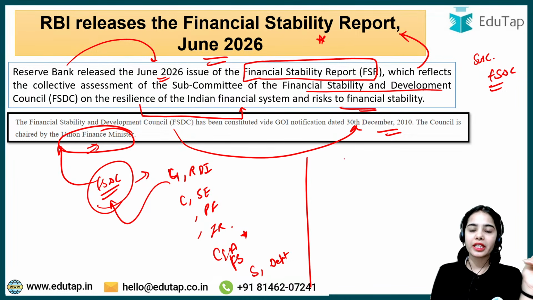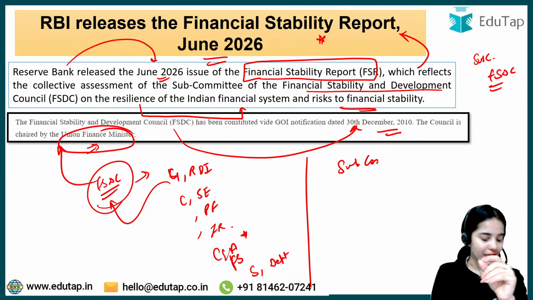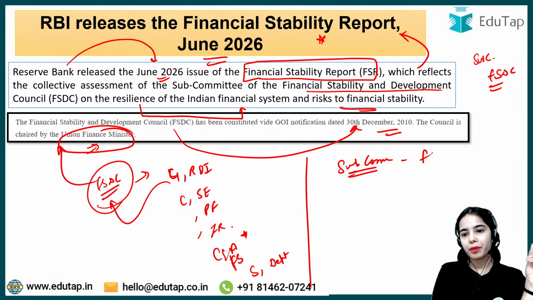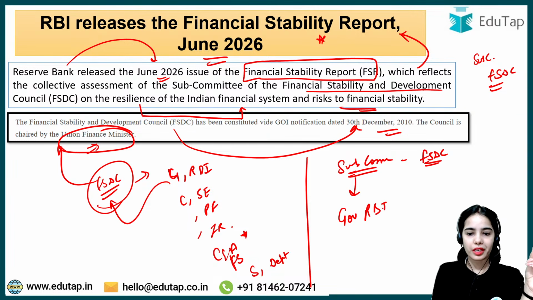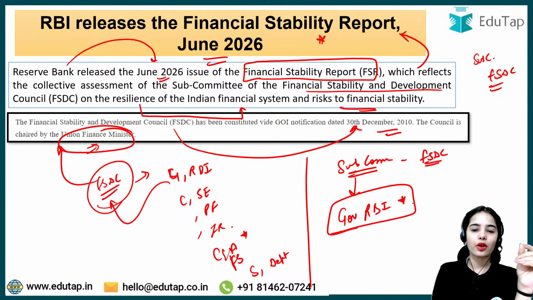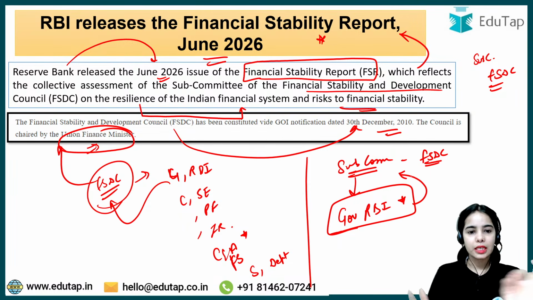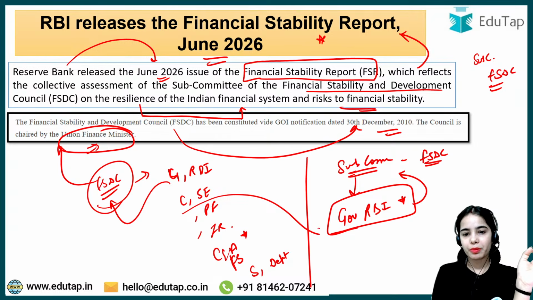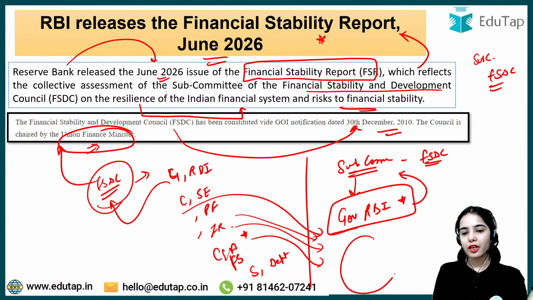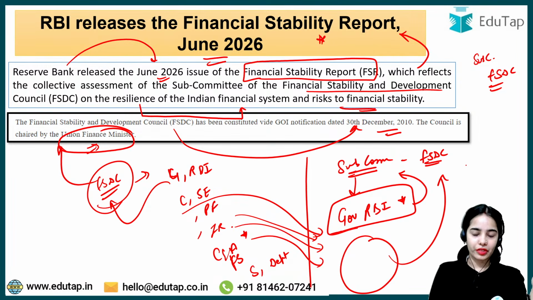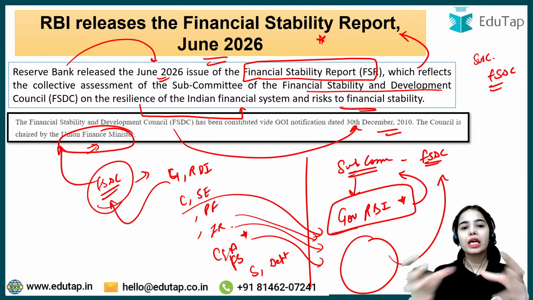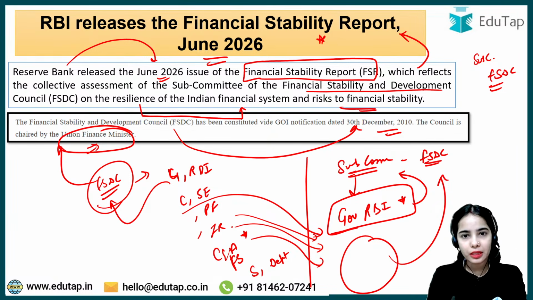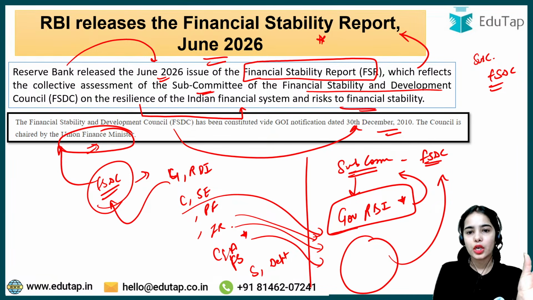Now the Financial Stability and Development Council has a subcommittee, that is the subcommittee of the FSDC. The head of the subcommittee of FSDC is the Governor of the Reserve Bank of India. The other members, like the Chairman of SEBI, Chairman of PFRDA, Chairman of IRDAI, Chief Economic Advisor and such, are also members of the subcommittee of FSDC. Now this Financial Stability Report reflects the collective assessment provided by the subcommittee of the FSDC,